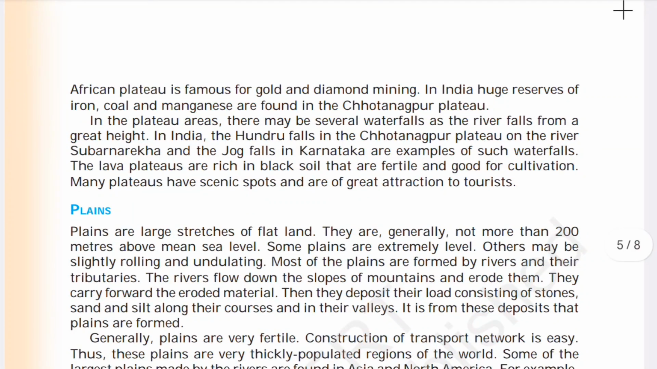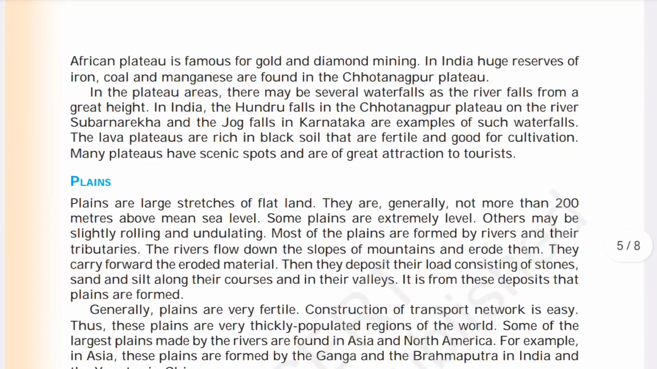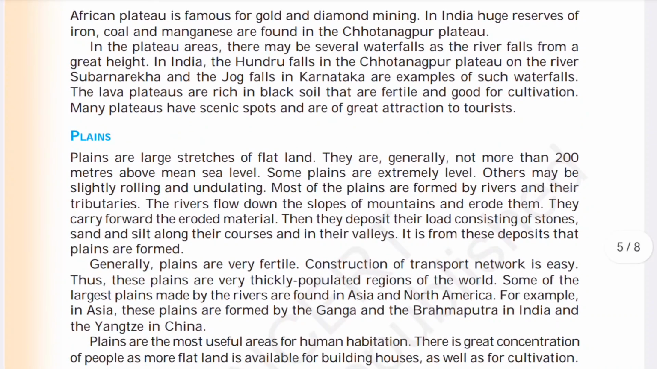In plateau areas, there may be several waterfalls as the rivers fall from a great height. In India, the Hundru Falls in the Chota Nagpur Plateau on the river Subarnarekha and Jog Falls in Karnataka are examples of such waterfalls. The lava plateaus are rich in black soil that is fertile and good for cultivation. Many plateaus have scenic spots and are of great attraction to tourists.